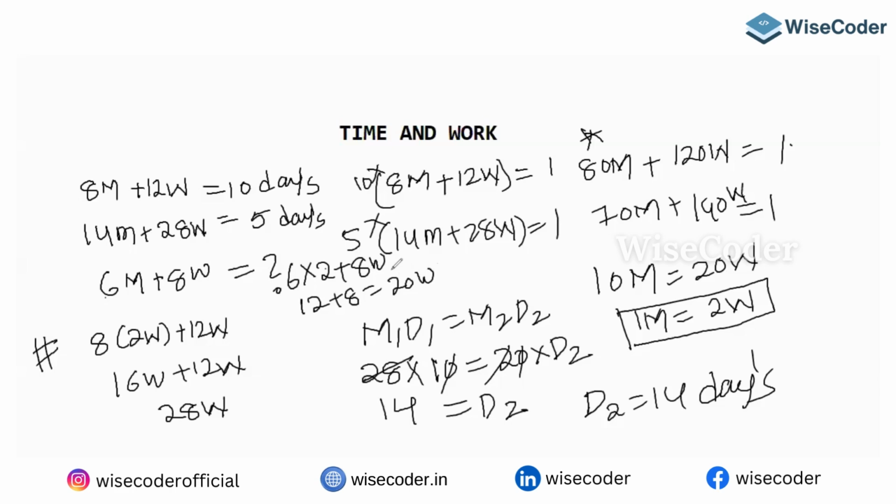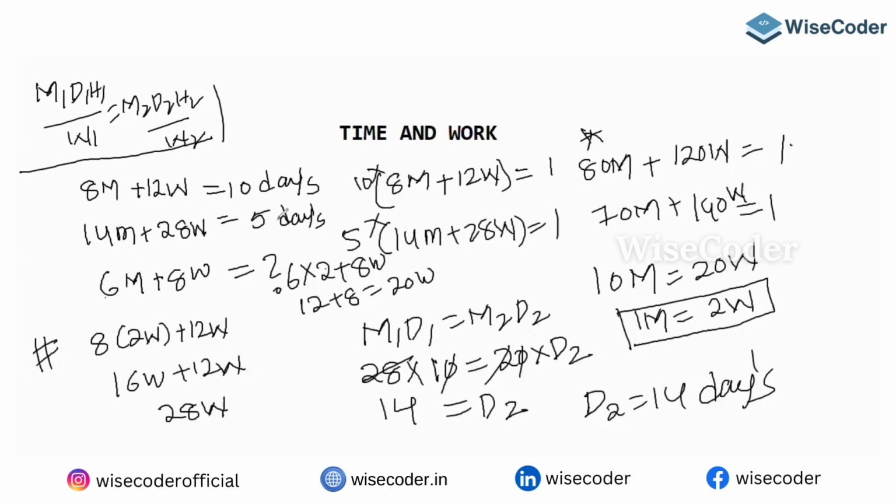So the point is this, guys. Wherever you go, today we have seen how this appeared: M1 D1 H1 by W1 equals M2 D2 H2 by W2. Trust me, I proved how I got this funda. There are so many ways to calculate it, but I can say this is the best way of solving.